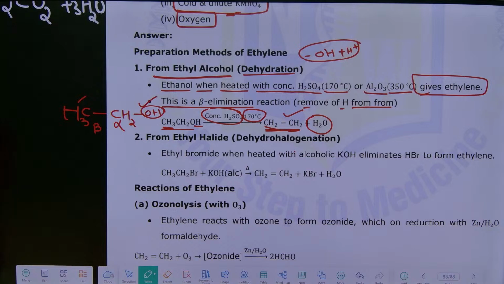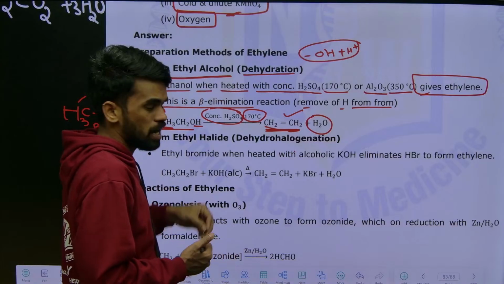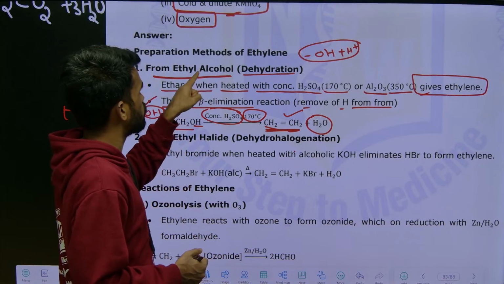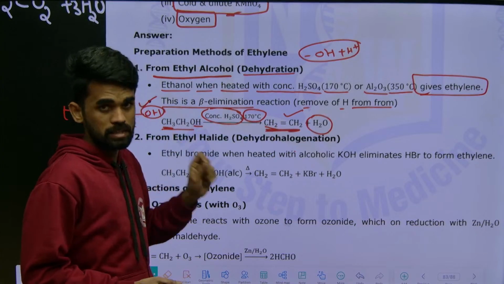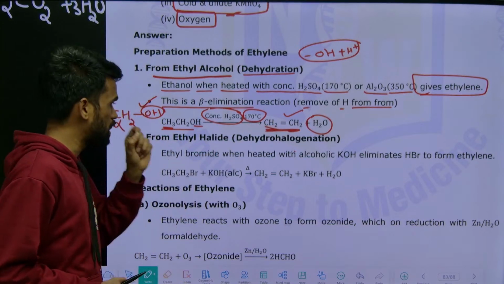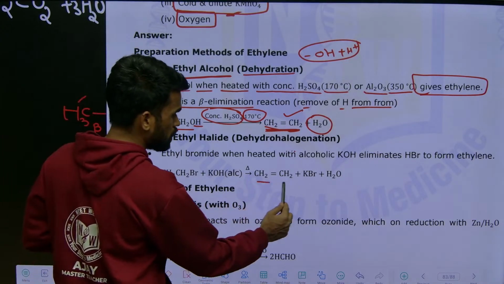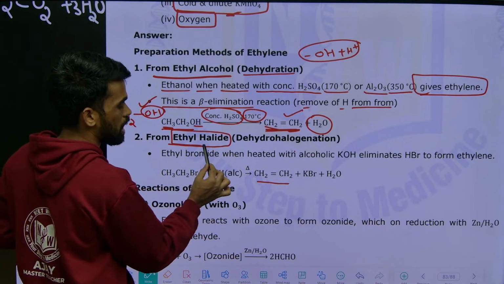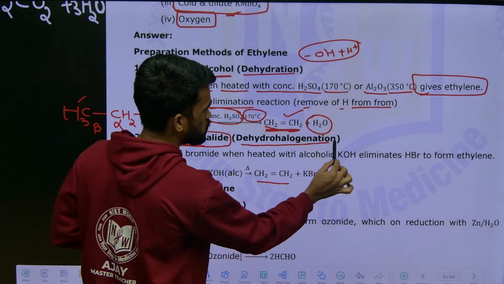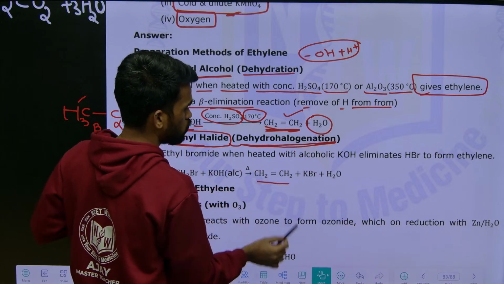Yes, then next we will discuss a few more things similar to this, again elimination reactions only. This is called elimination reaction: elimination of water from alcohols gives alkenes, like ethene is formed here. Similarly, we can also prepare ethene from ethyl halide, by dehydrohalogenation.